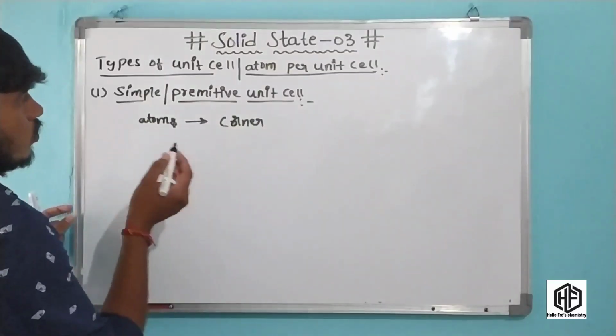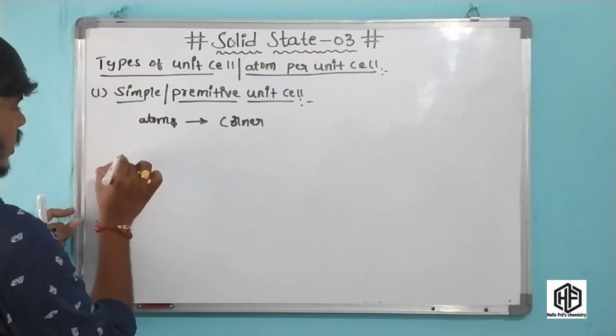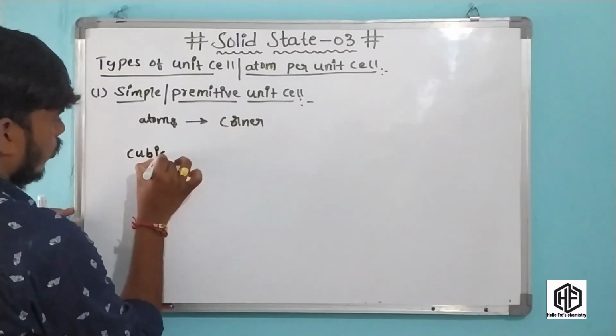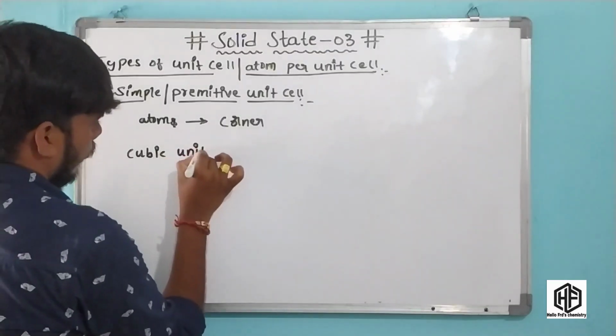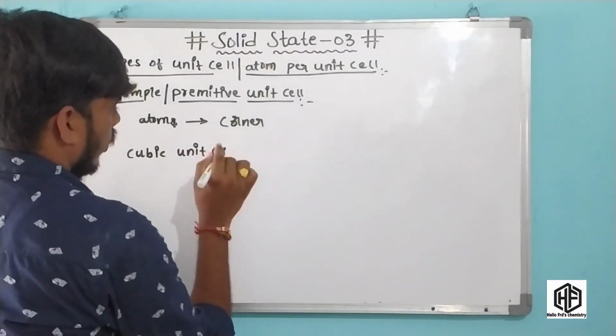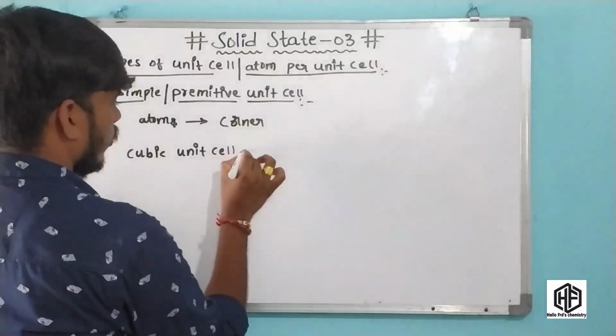Okay friends, now we have to consider a cubic unit cell.